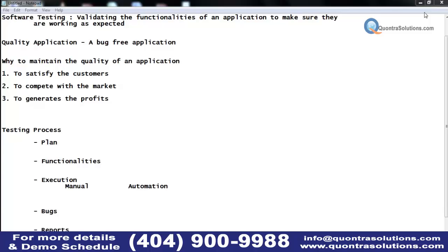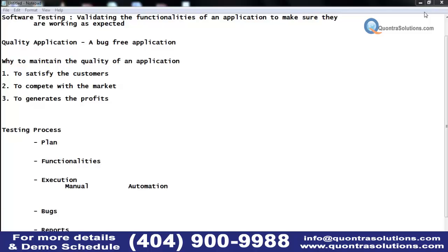So what is the tool, and how do we create those scripts? We are going to discuss that later, but the basic difference is this. When will we go for automation? When there is reusability, meaning some functionalities in the application have to be validated repeatedly, two, three or four times. Instead of testing the same functionality manually, I can turn the user operations into an automation script, and from the second or third time onwards, use the script to run the same user operations and validate that functionality.